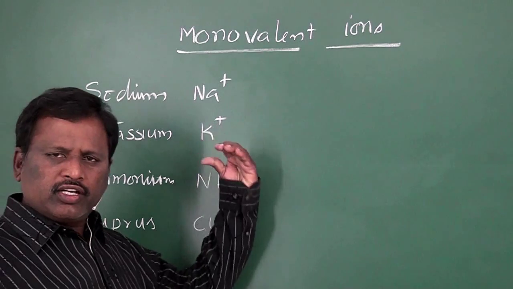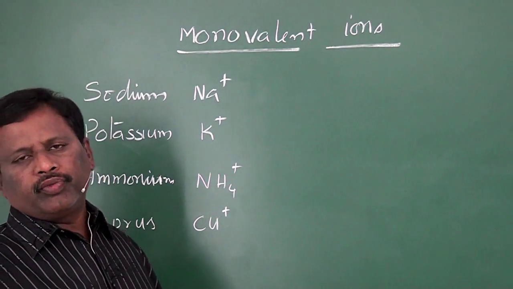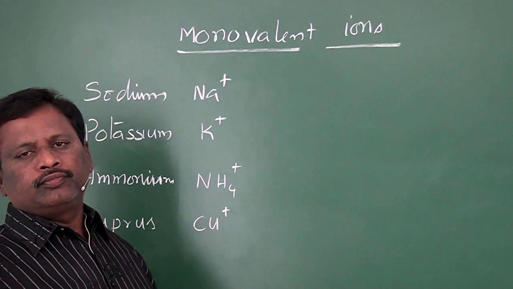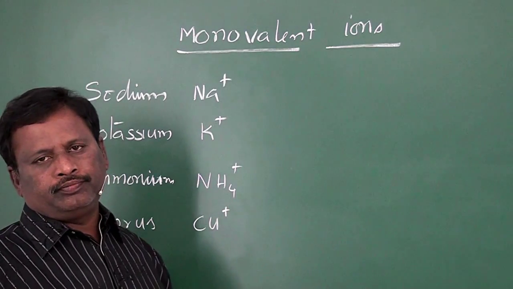So you should learn each and every ion and its formula, including its charge.